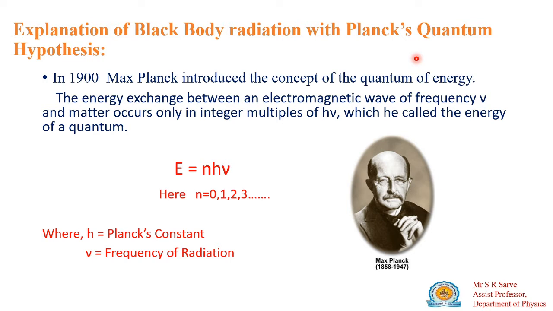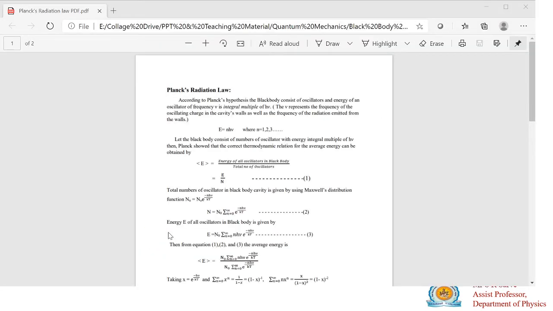So let's go to the PDF file for this. I will start the PDF here. This is the derivation of the expression, the derivation of Planck's radiation law.